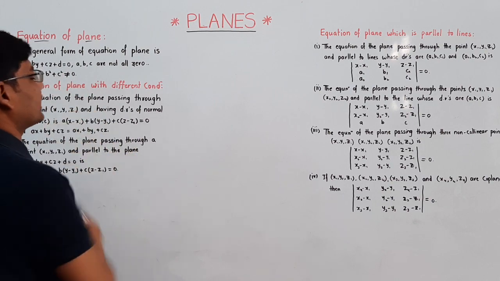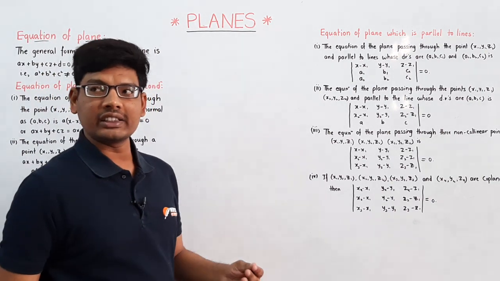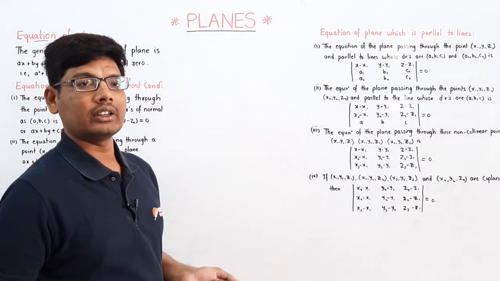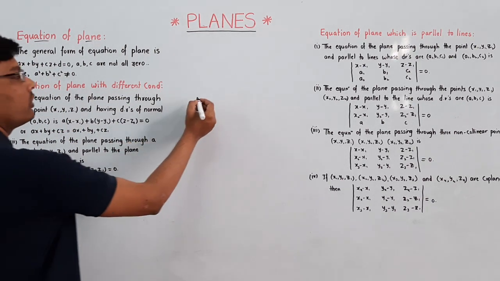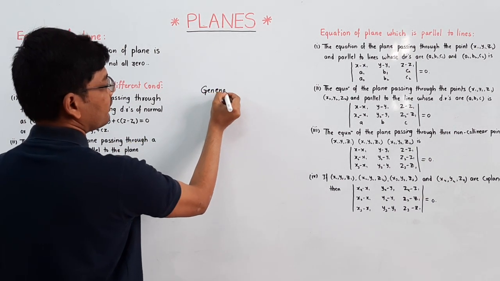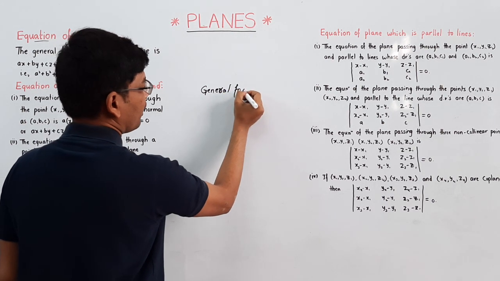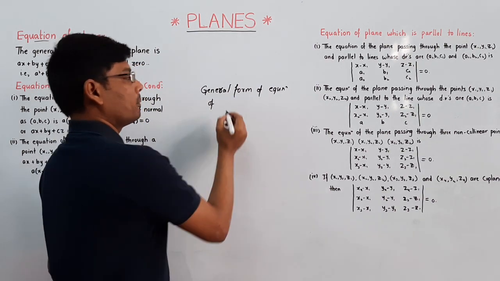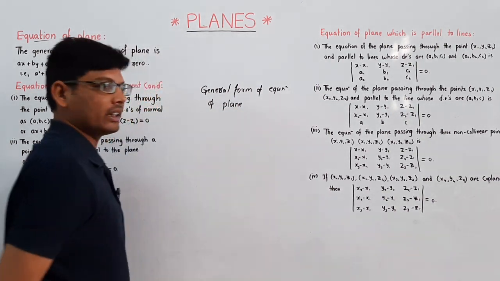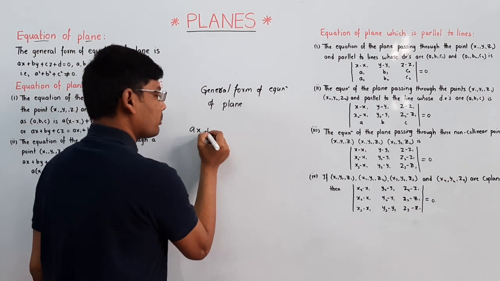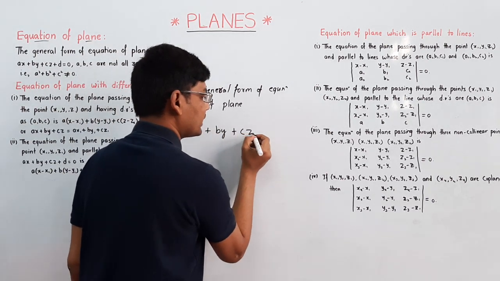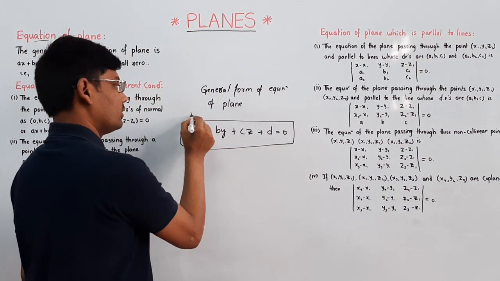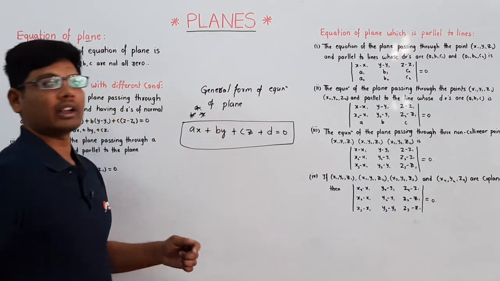The general form of the equation of a straight line is that first of all, you can substitute any values. Similarly, the general form of the equation of a plane is ax plus by plus cz plus d is equal to 0. This is the most important equation of a plane.